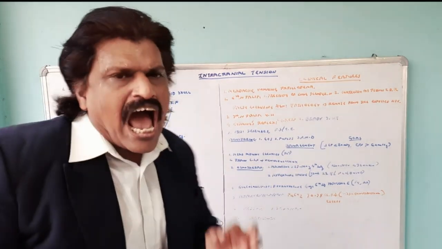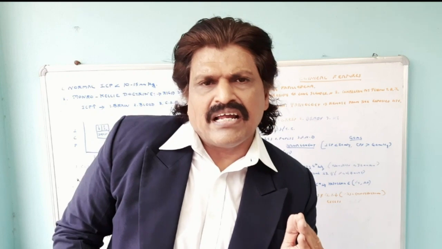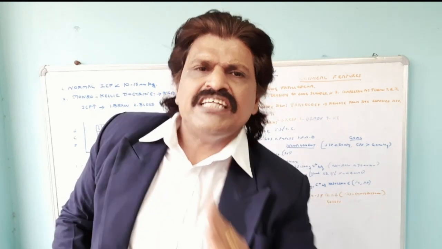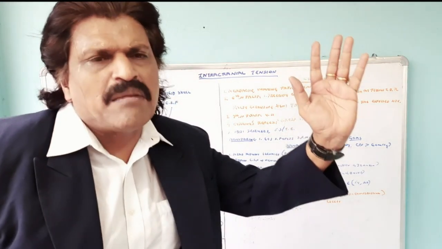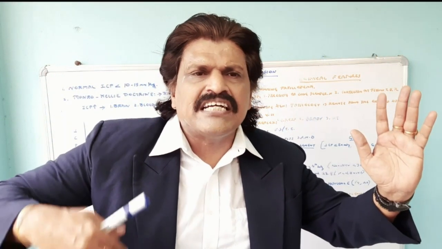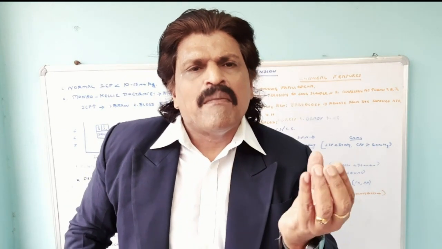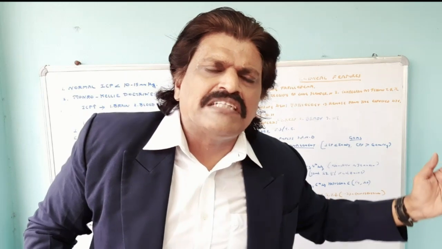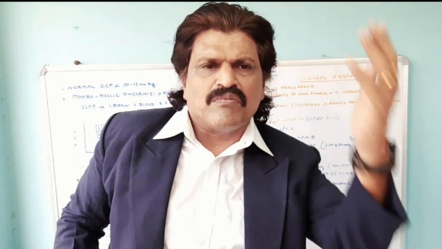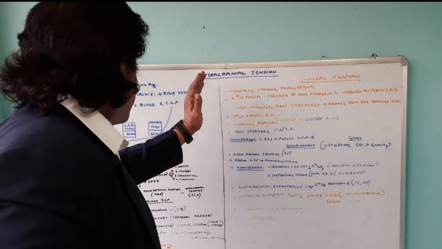But at about 25 millimeters of mercury, the curve ascends very steeply because the compensatory phase is gone. Any small increase in the volume of the brain will make the intracranial pressure rise exponentially.